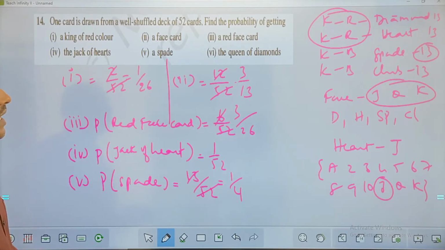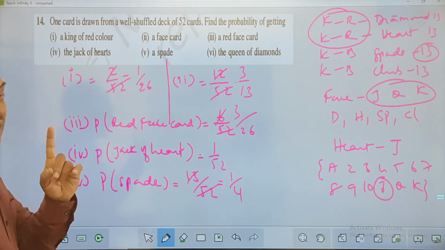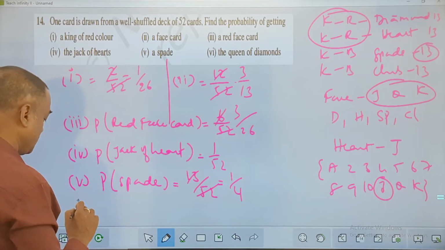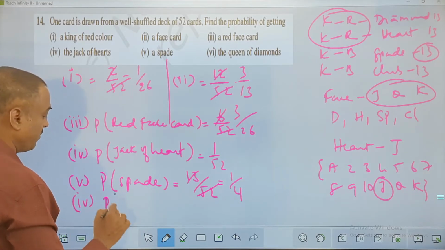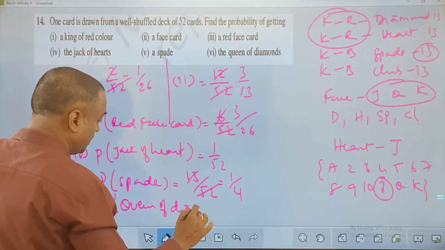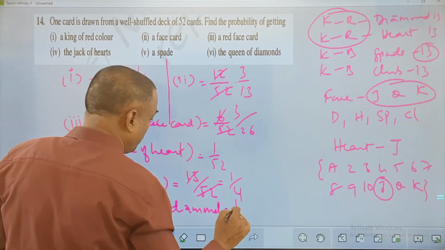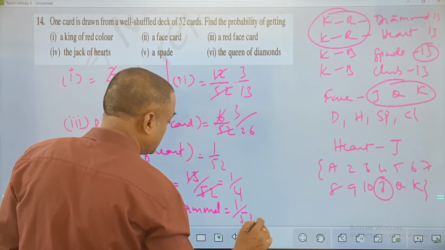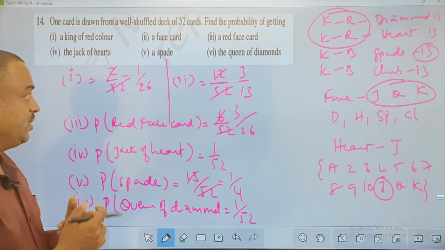Next one, a queen of diamond. Again, there is only one queen in diamonds. So the sixth question here is the probability of getting the queen of diamond. And this will be only one card out of 52. So that's your answer, 1 out of 52.